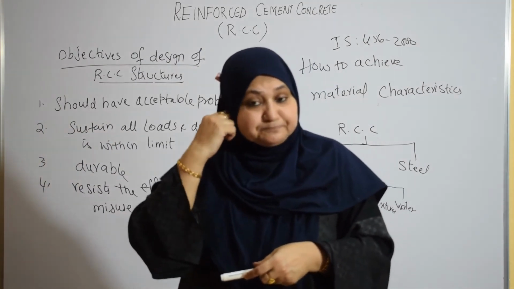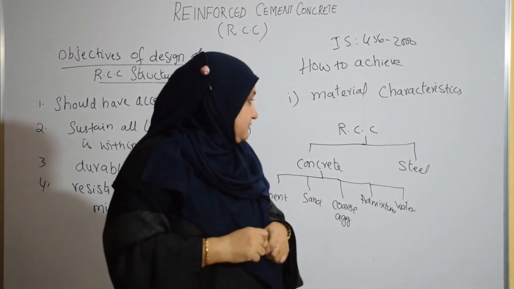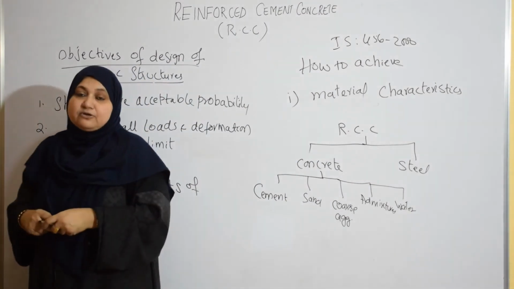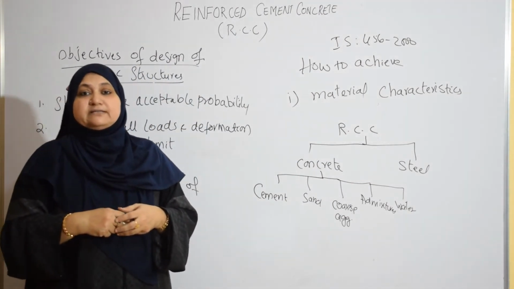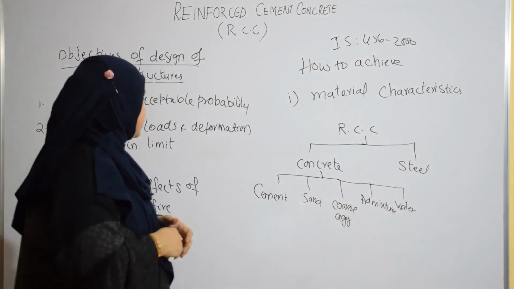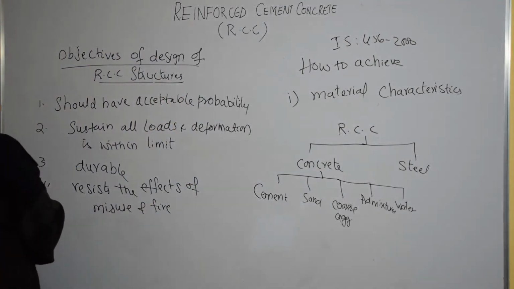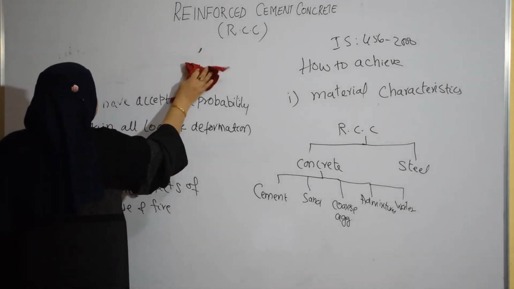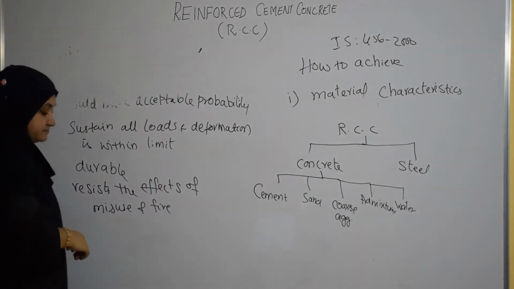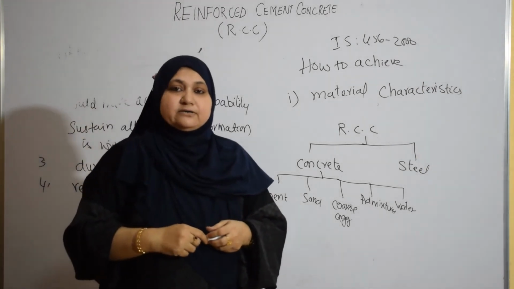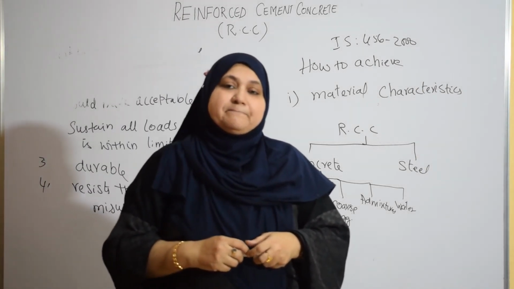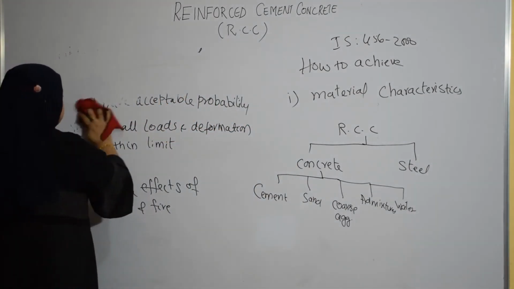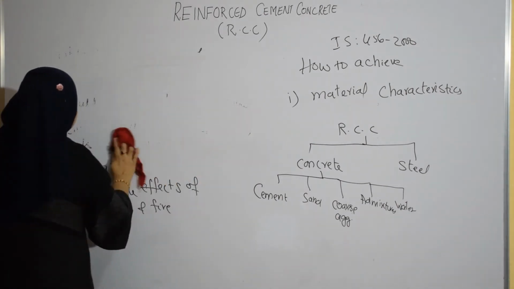So next, coming to the concrete, because concrete itself is a very big topic. You might have learned about concrete in the materials course also. So what is concrete? Every engineer should know the basic definition of concrete. So what is concrete? Concrete is a product obtained artificially by hardening the cement, okay, obtained artificially. It's not a natural material.